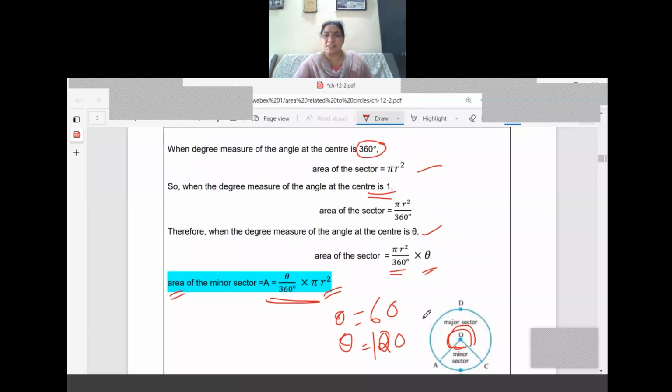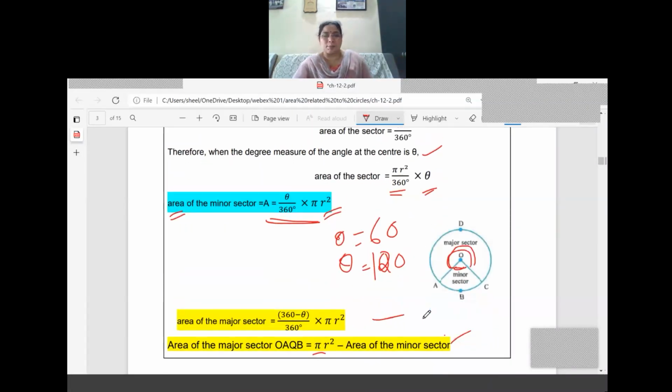Next, area of the major sector. In that, two formulas are coming. The first one you can learn easily because in the numerator only the change is there: 360 minus theta divided by 360 into pi r square. Next, one more formula. When a complete circle is given and only the minor sector value is directly given, depending upon the question, you can choose the formula.